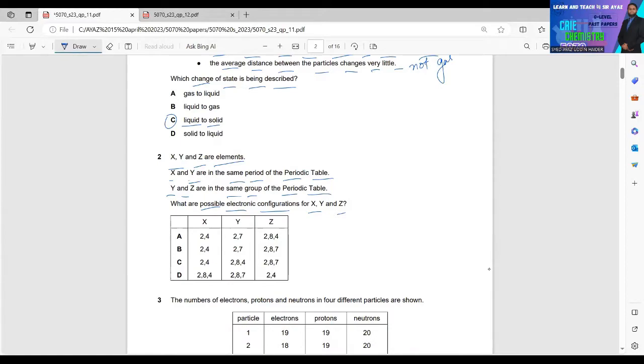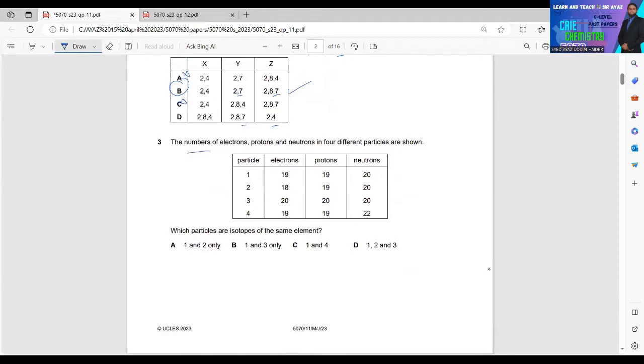So A can't be the correct answer. B can be the correct answer because the number of electrons for Z and Y are same. What about C? C is also incorrect because again, the number of valence electrons are different. What about D? In D also, the number of valence electrons are different. As you can see, in Y it's 7, in Z it's 4. So B must be the right answer for this question.